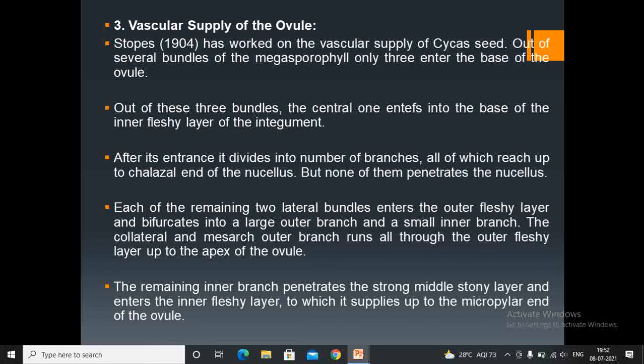Each of the remaining 2 lateral bundles enters the outer fleshy layer and bifurcates into a large outer branch and a small inner branch. The collateral and mesarch outer branch runs all through the outer fleshy layer up to the apex of the ovule. The remaining inner branch penetrates the strong middle stony layer and enters the inner fleshy layer, to which it supplies up to the micropylar end of the ovule. This is how the vascular supply happens to the ovule.